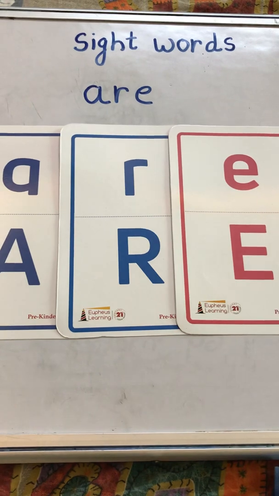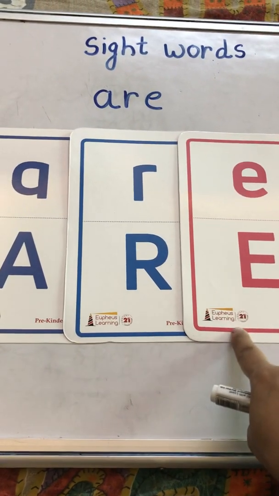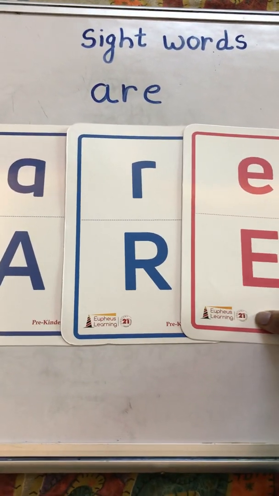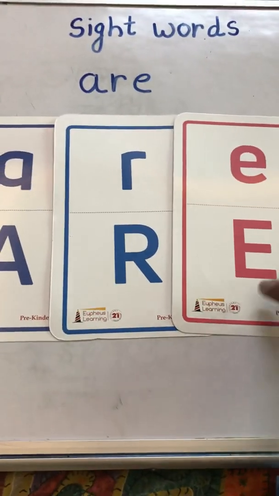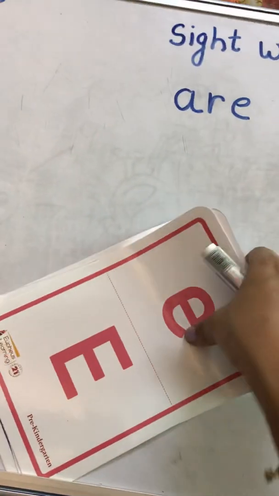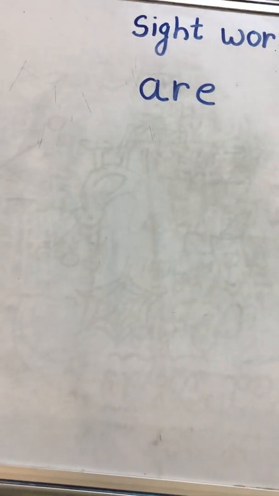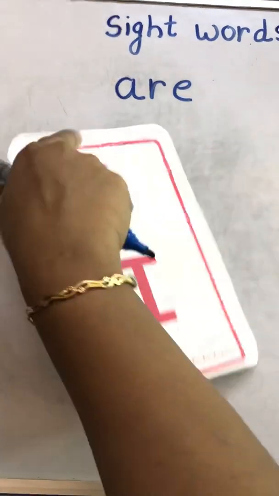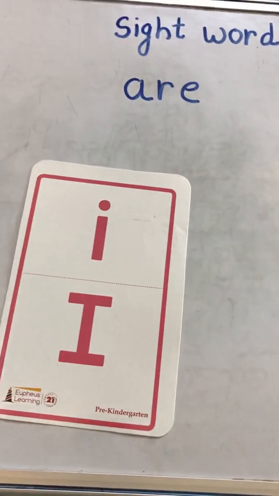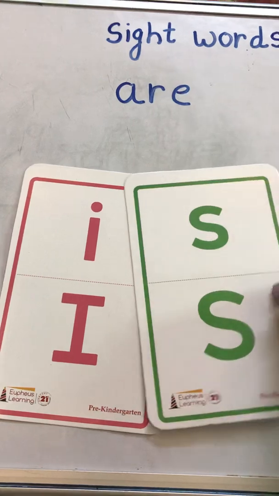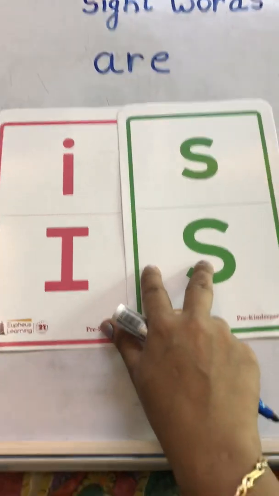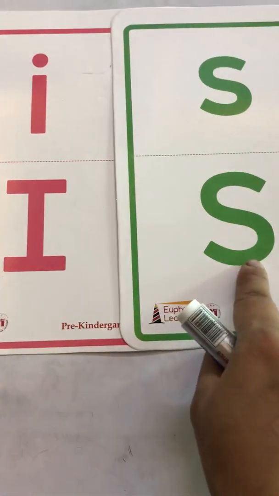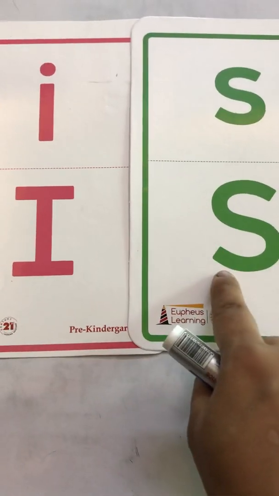Okay, so before we start with this sight word, let us revise the sight words that we have already done in our last classes. Our first sight word is is. I-S, is.